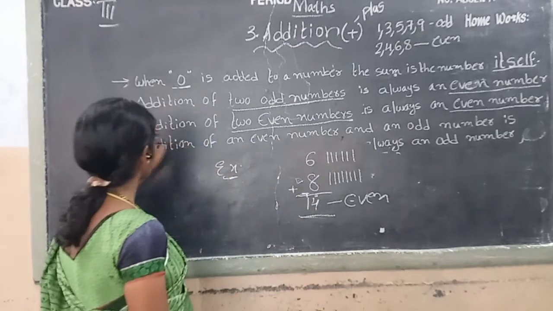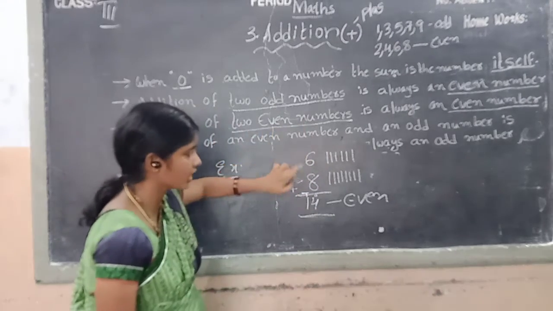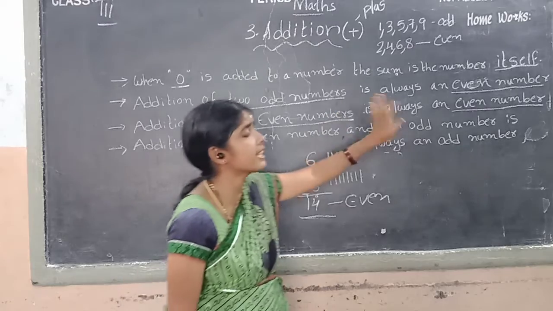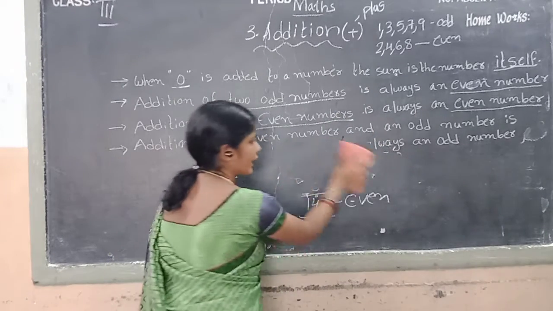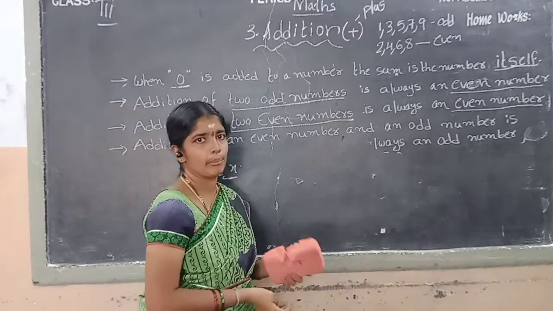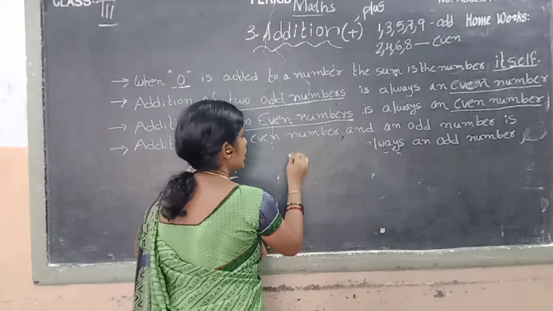Once again children, addition of two even numbers is always an even number. Okay children, we take another example. We take two-digit numbers.